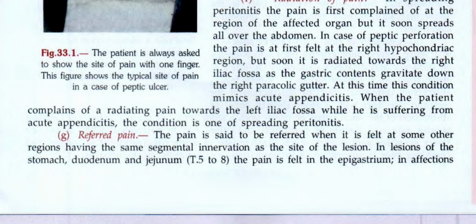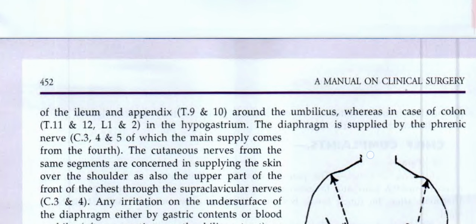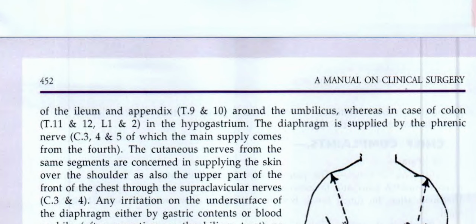In lesions of the stomach, duodenum, and jejunum, T5 to 8, the pain is felt in the epigastrium. In affections of the ileum and appendix, that is T9 and 10, around the umbilicus, whereas in case of the colon, T11, 12, L1 and L2, in the hypogastrium.